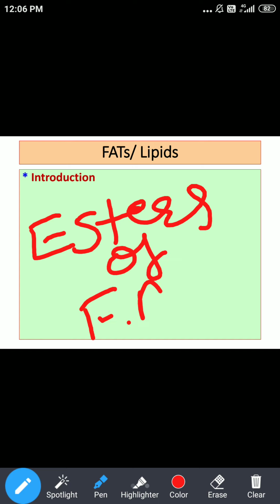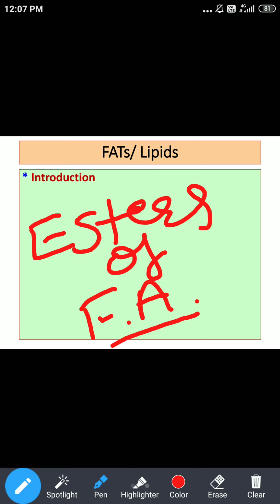We are talking about fatty acids. How is an ester formed? Whenever an alcohol combines with an acid, a water molecule is removed and we get an ester. Whenever we talk about lipids, the acid part present in the ester will always be fatty acids, so esterification will occur with fatty acids.